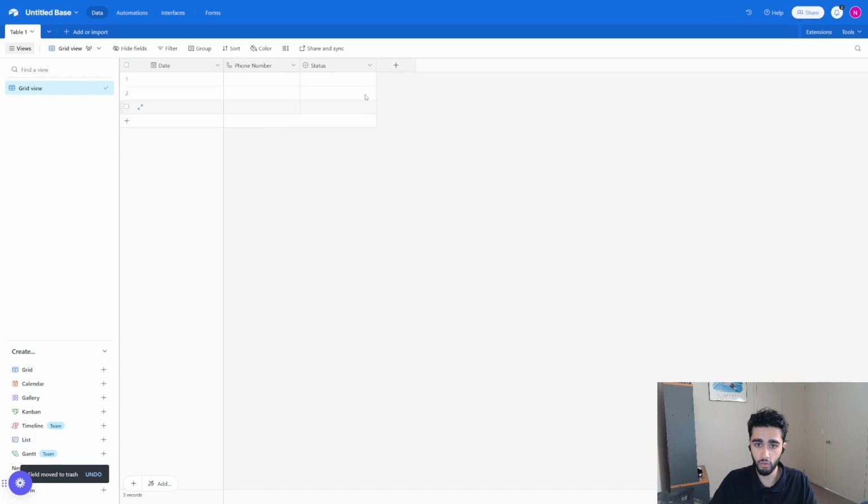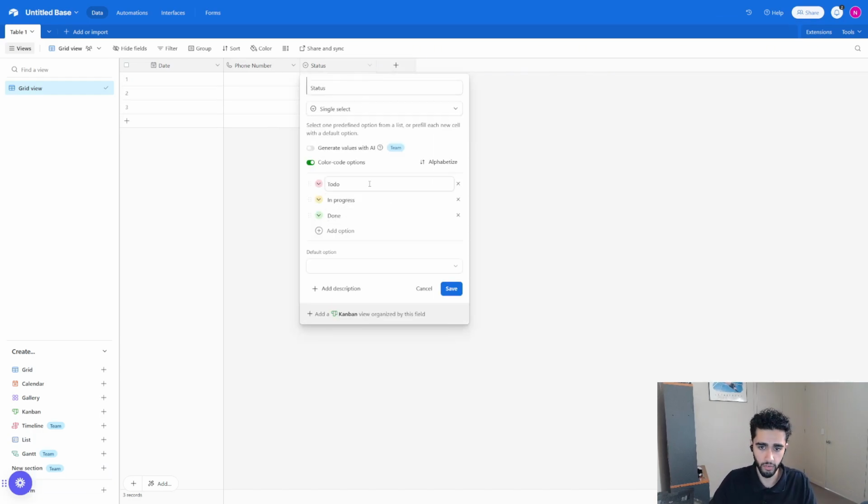Next, what we can do is fit this status field. So this status field already comes with pre-filled qualifications like to do and progress done. This doesn't really benefit us for the most part. We can actually change these, and I like to do cold for they were able to interact with us, but they lost interest or didn't seem that interested. Unqualified, which is they just weren't qualified to begin with.